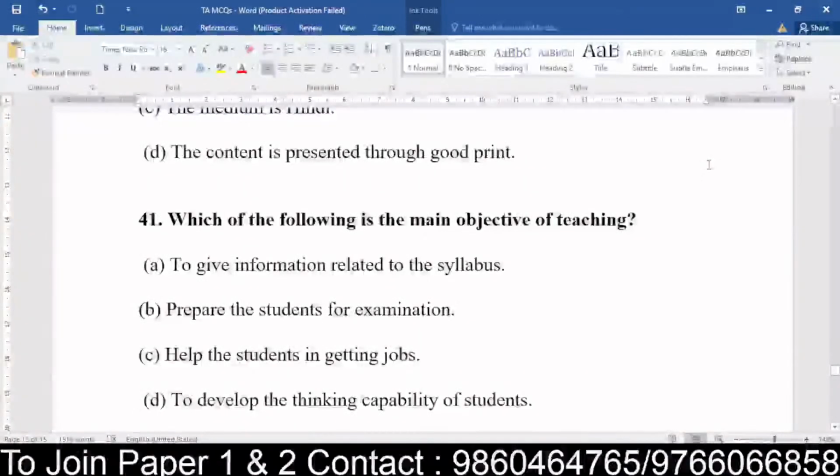Yes, I am giving some time for you to read the questions and come to the answers. Yes, everyone. 41, no one has started. Okay, just now they have started. 41, yes, very good, excellent, everyone. The main objective of teaching is to develop the thinking capability of the students. Excellent, right? And that's what it is, the main intention, okay?